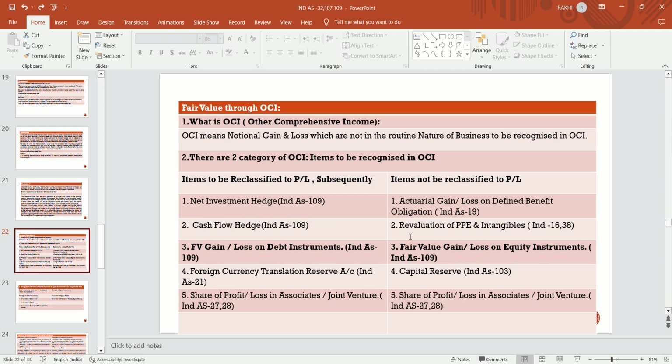And fair value gain and loss on equity instrument is not to be reclassified to profit and loss. Today we will discuss that only: what is a debt instrument, what are equity instruments, and how fair value gain or loss arises, and how notional gain and loss will be recognized through fair value through OCI.